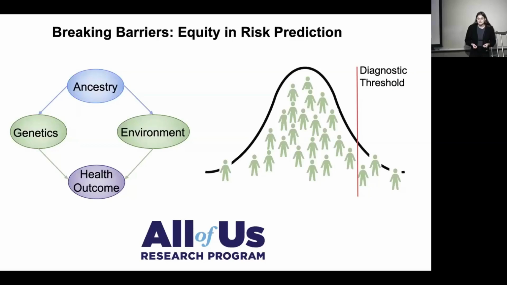Traditionally, multi-ancestry cohorts are split up into their individual predefined ancestry categories and analyzed separately. The resulting distributions and diagnostic thresholds that are set are then standardized so that there's one distribution and one diagnostic threshold. This is an ad hoc way to create risk predictions for multi-ancestry cohorts and can lead to misdiagnosis, overdiagnosis, and underdiagnosis of these individuals, along with reduced reliability in our risk predictions.